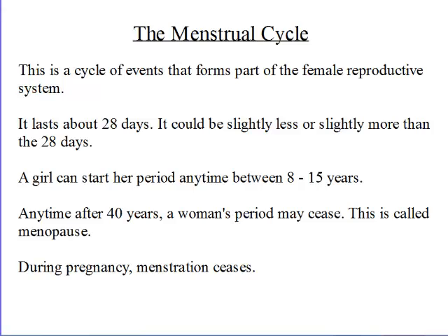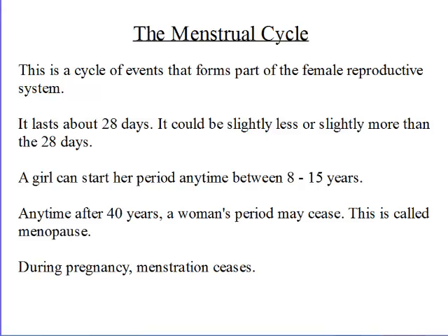Now, the menstrual cycle, as the name implies, is a cycle. That means it keeps going round. So it depends on where you start from. Wherever you start from, you move and then eventually get to that same point. Okay. So this is a cycle that forms part of the female reproductive system.